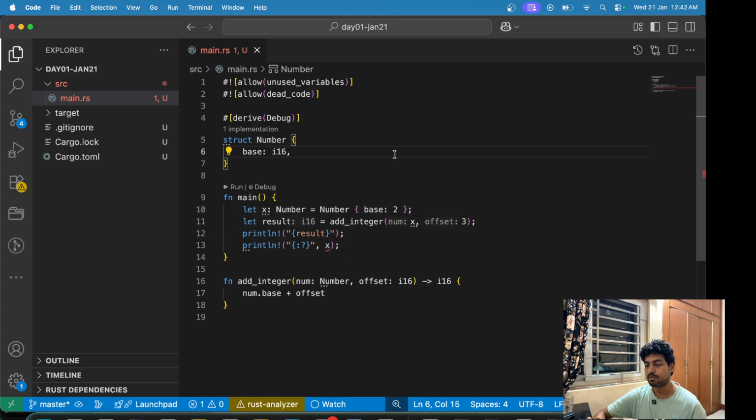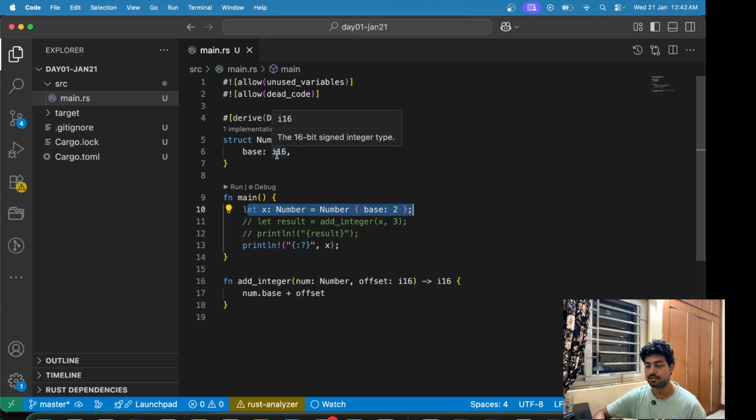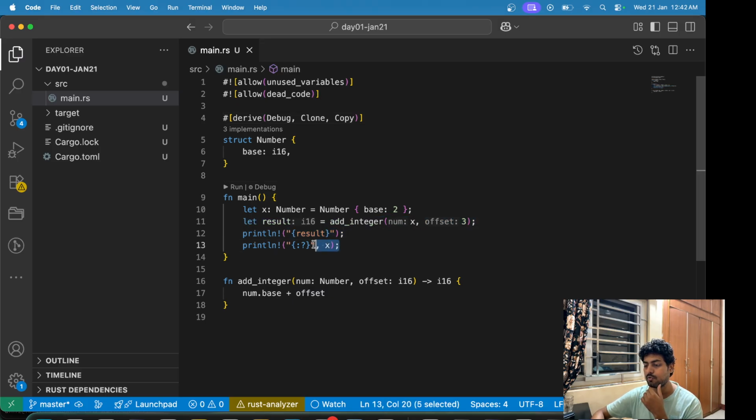Okay, so this is what I wanted to say. First of all, let's just remove all of this. So we defined a number. We defined a variable x, which is of type number, and number is our struct, which encapsulates this base inside of it. And the first problem that we had was we couldn't even print it. So for that we use this macro. Whenever you define a struct, there are some things that you can define here. I think clone and copy also you can define, and if I do that, now you will see that the error is gone. So we will just tackle that step by step.